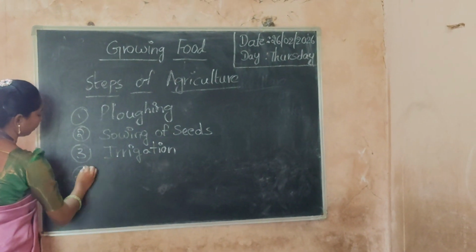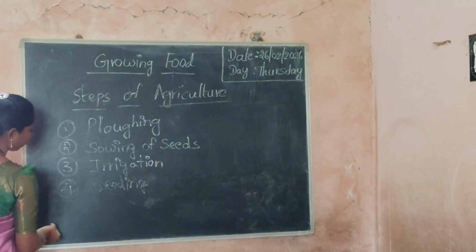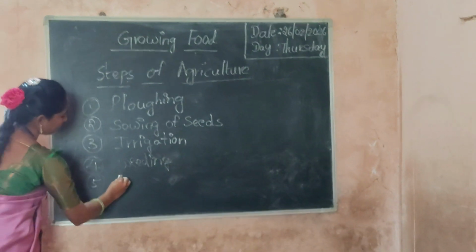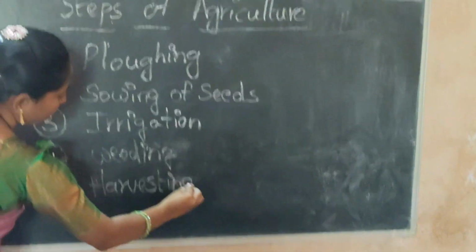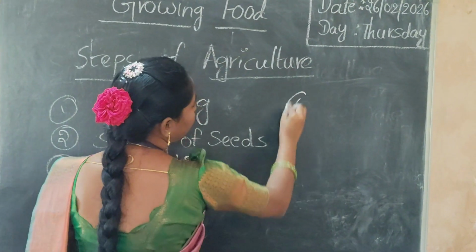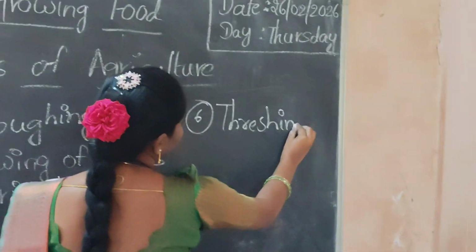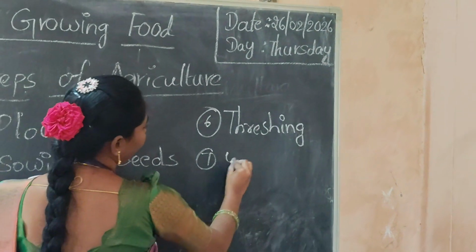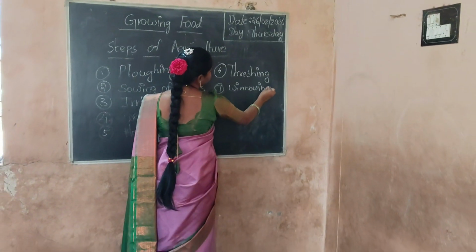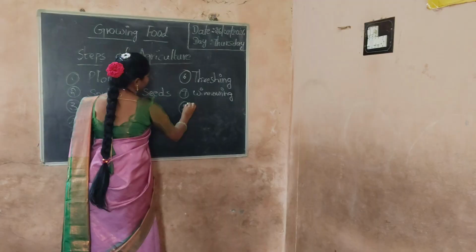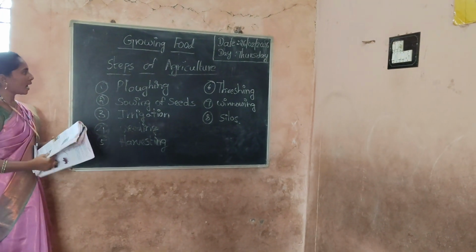Fourth one, weeding. Fifth one, harvesting. Sixth one, threshing. Seventh one, winnowing. Next, eighth one.